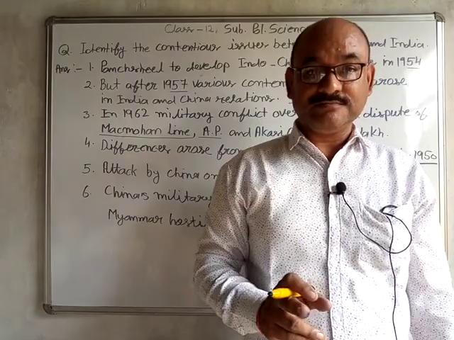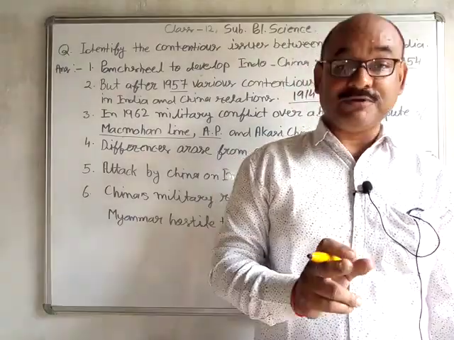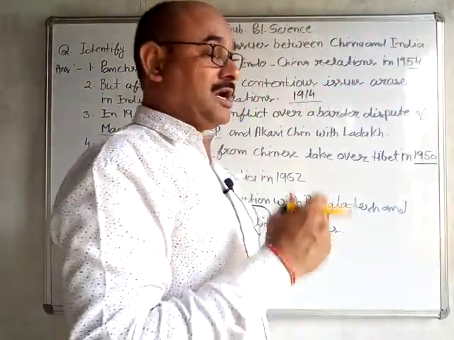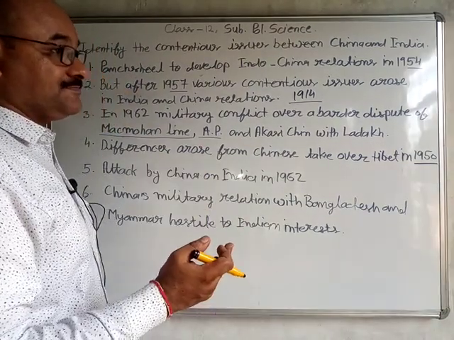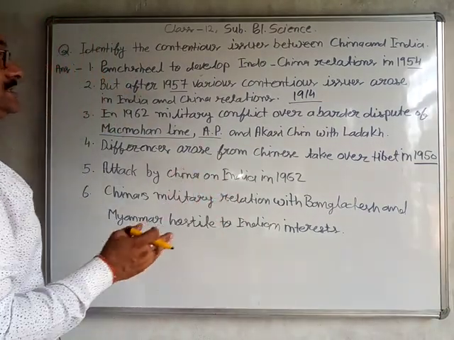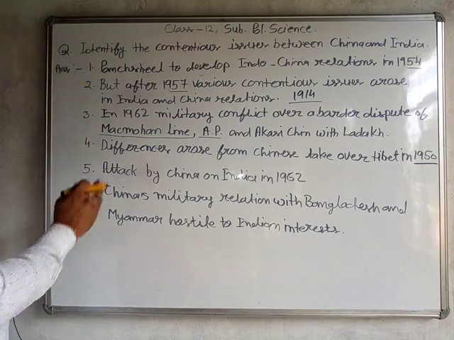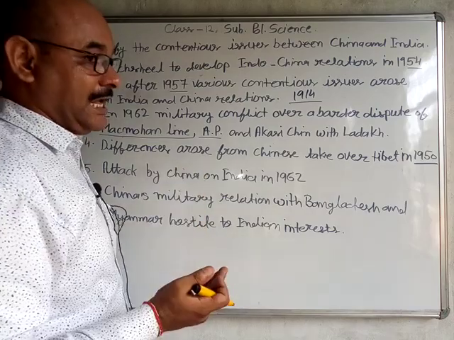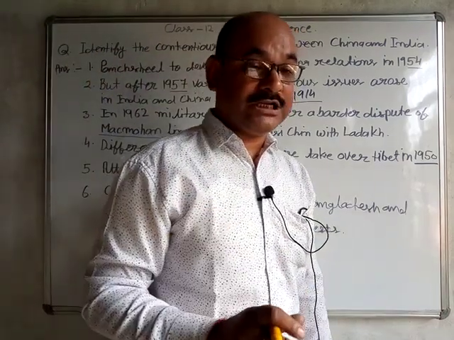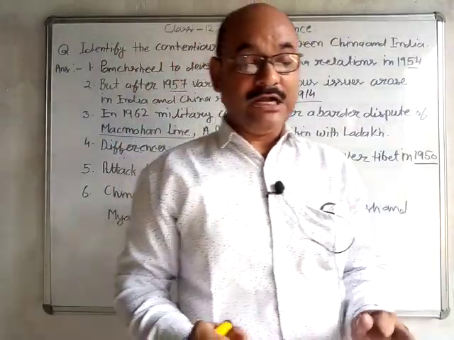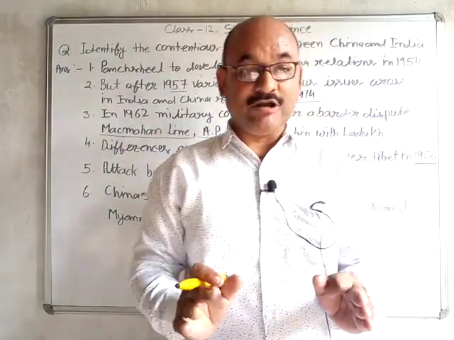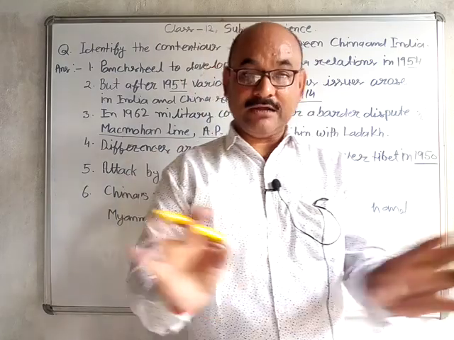So student, we have discussed, after independence, the border issue and the policies among India and China according to the Panchsheel, the violation of the McMahon line, and the Chinese policy of how they can interfere and disturb the peace of India and the neighboring countries.